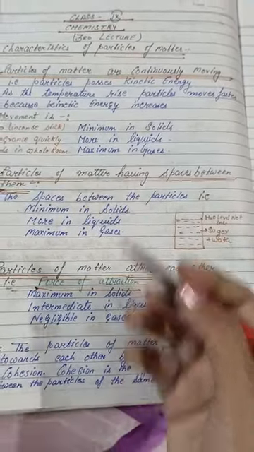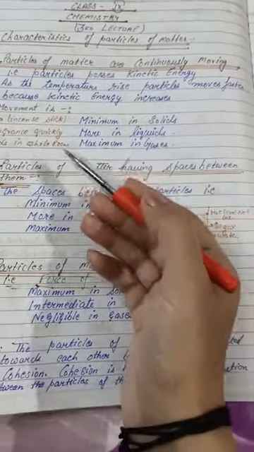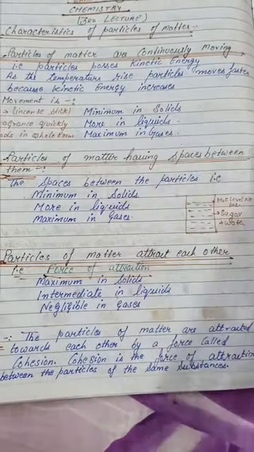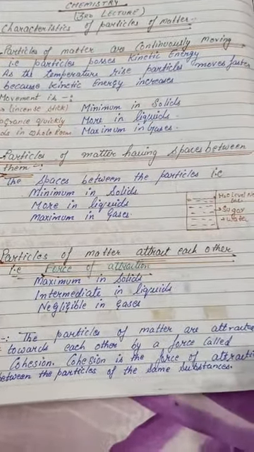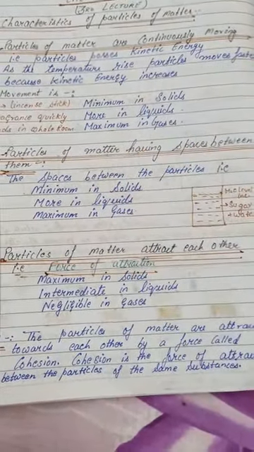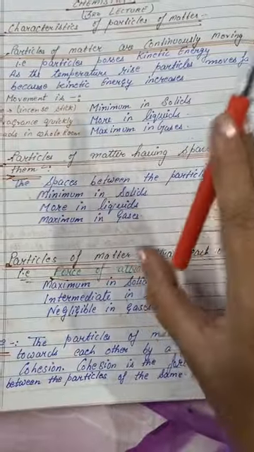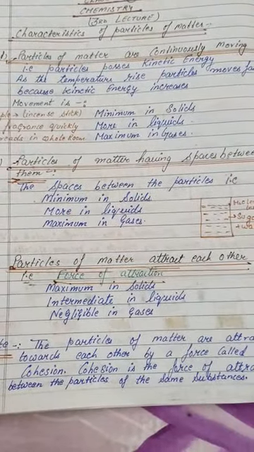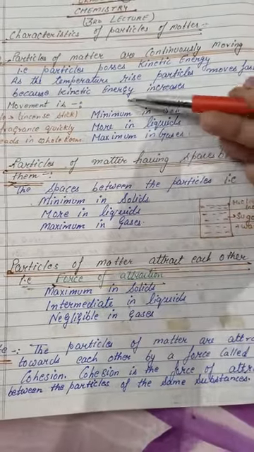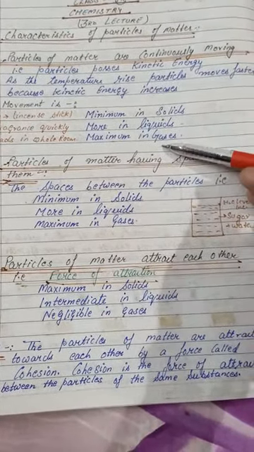Why is it so? Particles possess kinetic energy. As the temperature rises, kinetic energy increases and particles move faster. When the particles are moving faster, the kinetic energy is increasing. At that time, what are the conditions of solids, liquids and gases? These are the conditions of solids, liquids and gases.